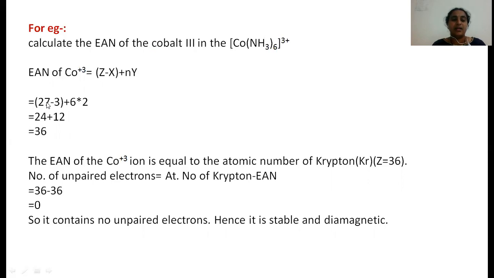Here it is the metal atomic number, here the oxidation number, here the number of ligands, and here the electrons donated by each ligand. From this we get 36. The number 36 equals the atomic number of the inert gas krypton. Hence this complex is highly stable and also diamagnetic.